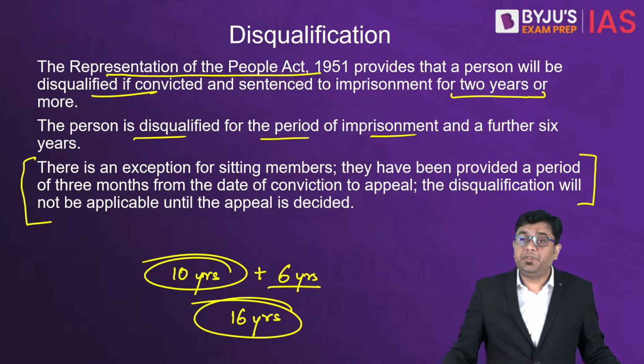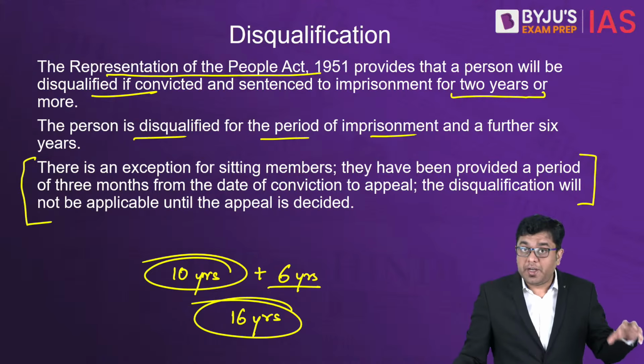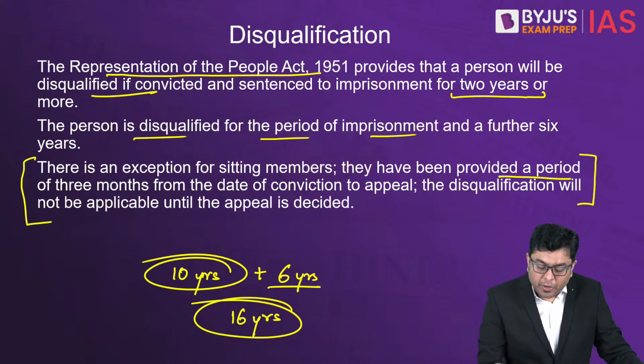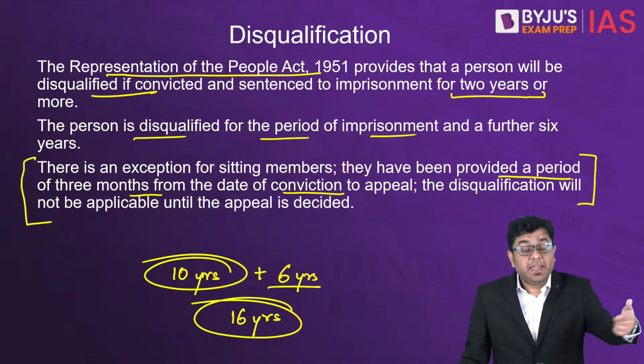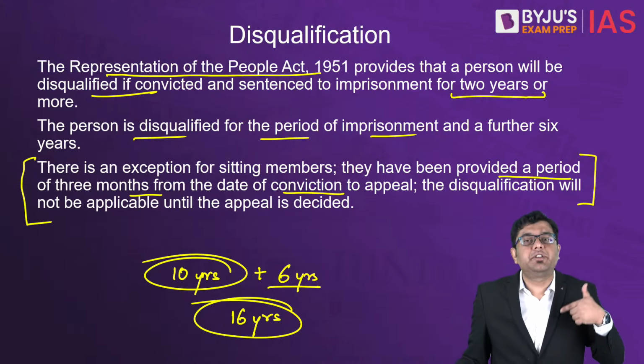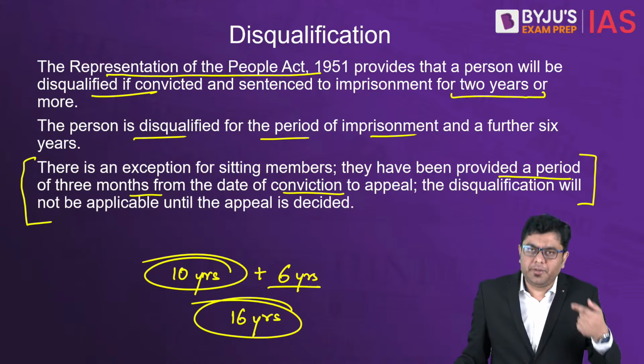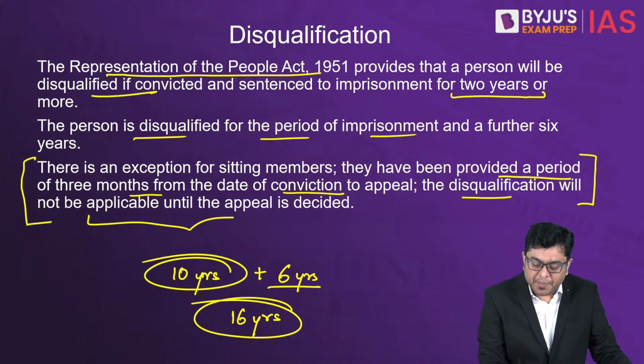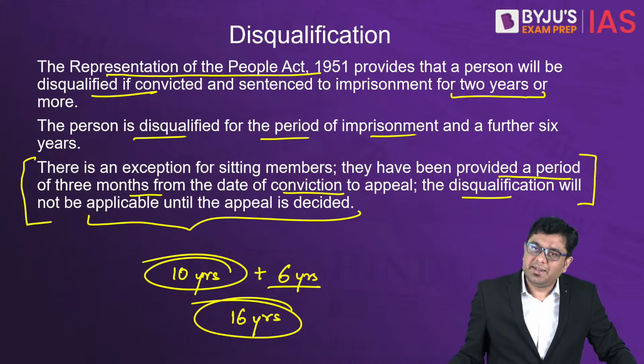Sitting members who are already part of the Parliament have a period of 3 months from the date of conviction to appeal. It is using this provision that Mr. Faisal has filed an appeal, and the disqualification will not be applicable until the appeal is decided.